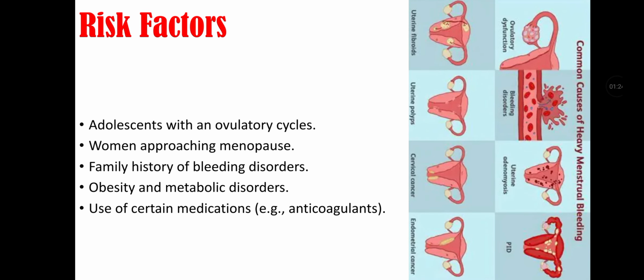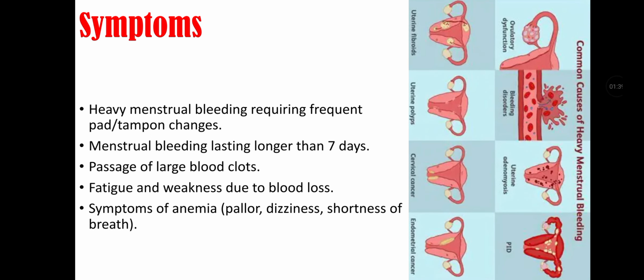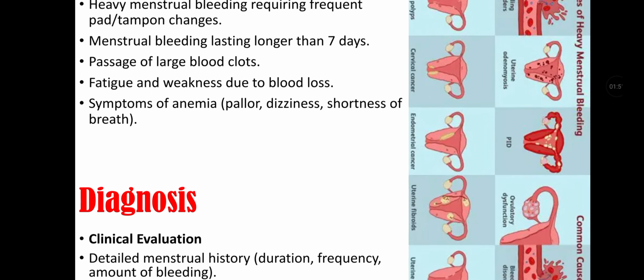Risk factors include adolescents with anovulatory cycles, women approaching menopause, family history of bleeding disorders, obesity and metabolic disorders, use of certain medications like anticoagulants. Symptoms include heavy menstrual bleeding requiring frequent pad or tampon changes, menstrual bleeding that lasts longer than 7 days, passage of large blood clots, fatigue and weakness due to blood loss, and symptoms of anemia.